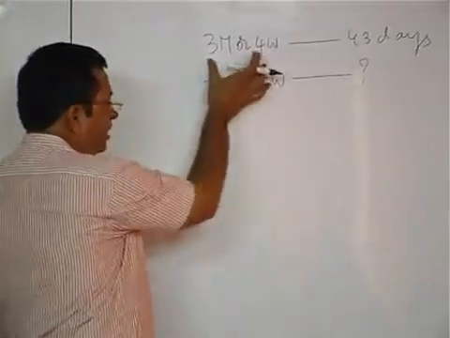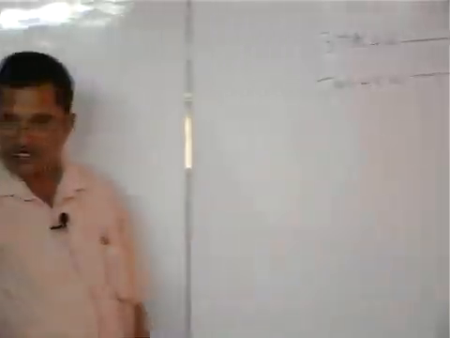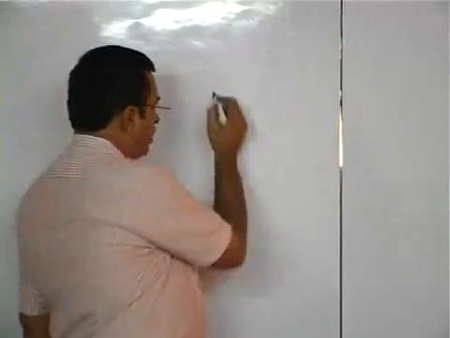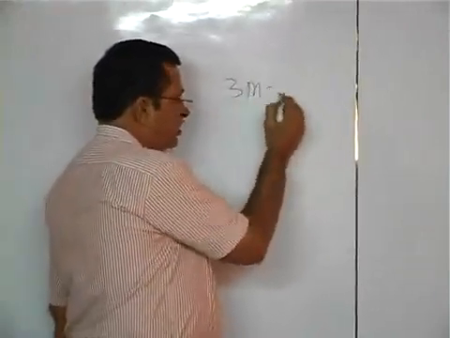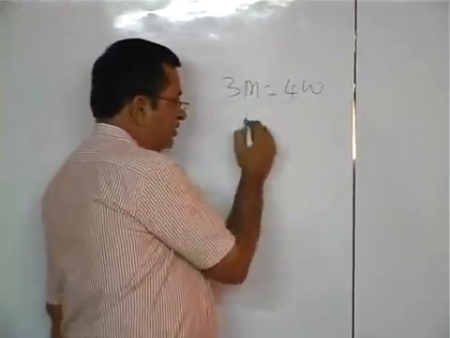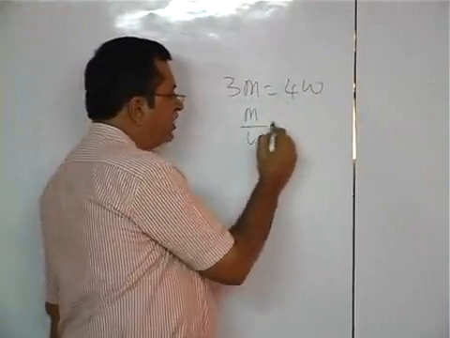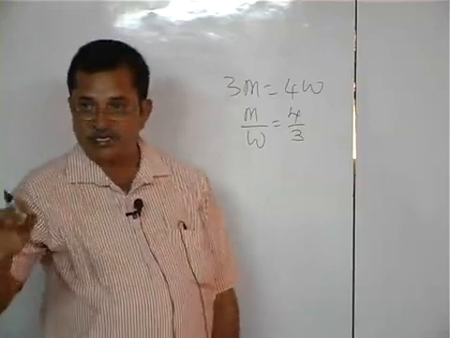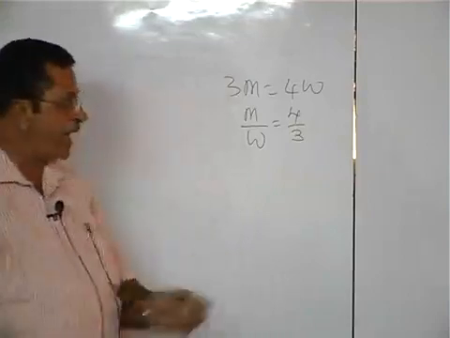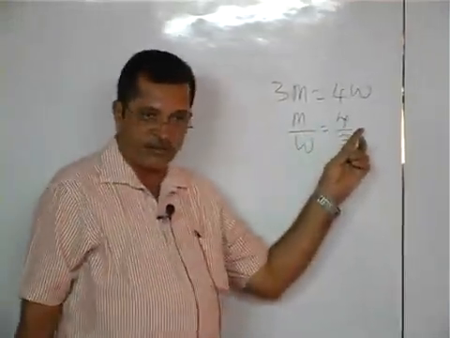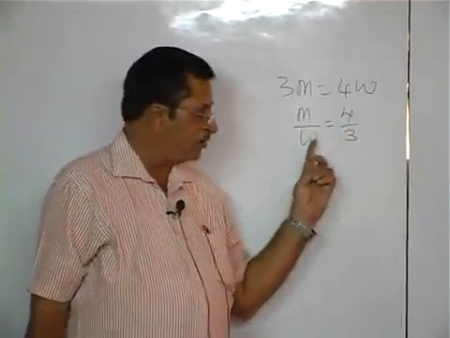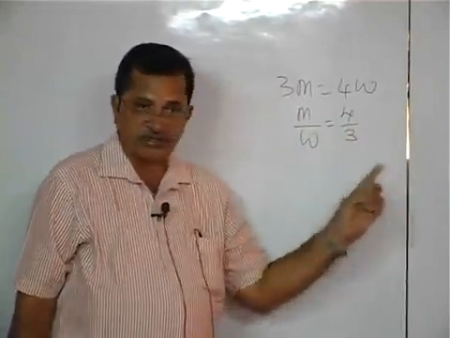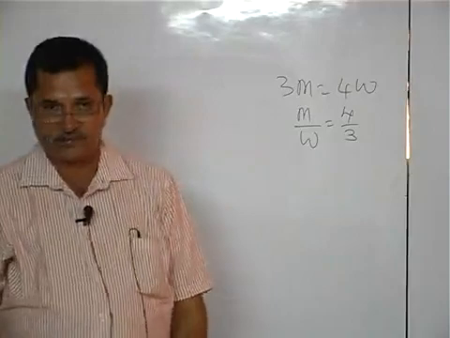Here 3 men work is equal to 4 women, is it not? 3 men work is equal to 4 women means man by woman is equal to 4 by 3. It means that man is working with 4 capacities, woman is working with 3 capacities.